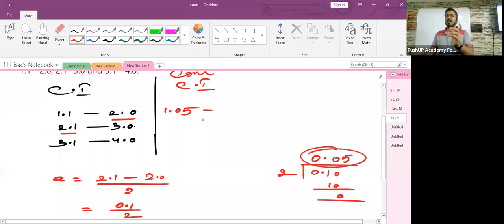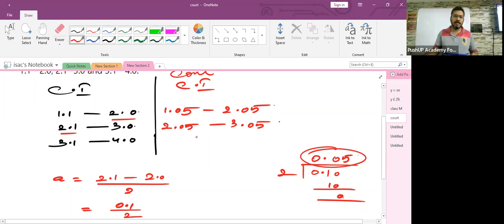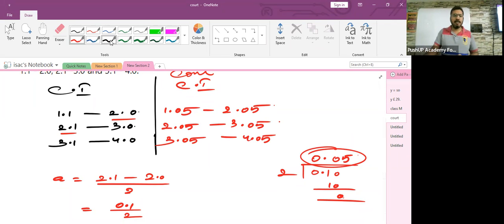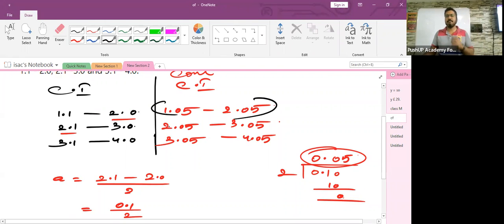What is 2.0 plus 0.05? It is 2.05, okay? Now, 2.1 minus 0.05 is what? 2.05. And here it will be 3.05. Then 3.1 minus 0.05 is what? 3.05. And here it should be 4.05. Is that easy? Yeah. Ronya, what will be the actual lower and the actual upper limit for the first class interval? Tell me, Ronya, now there is nothing to teach in this. I've already converted the class interval into continuous, right?